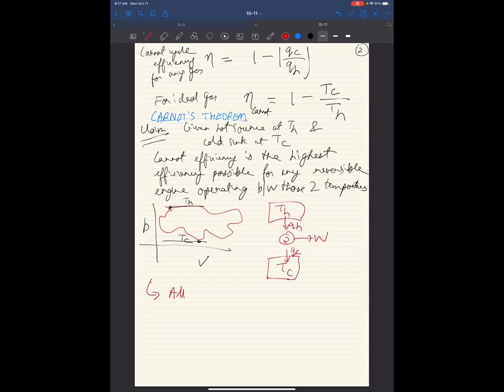The equivalent statement to this is that all reversible heat engines have the same efficiency between hot source TH and cold sink TC. If we could prove this, then this means that the efficiency expression that we derived for Carnot for an ideal gas is applicable to any substance. Okay, so let's work through it carefully, and then it will become clear.